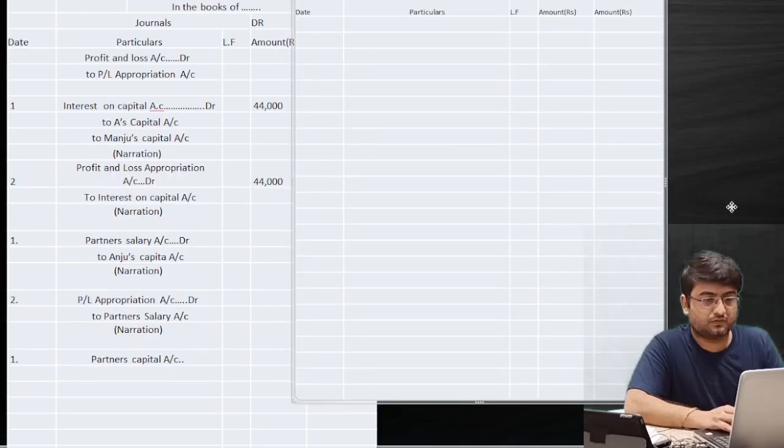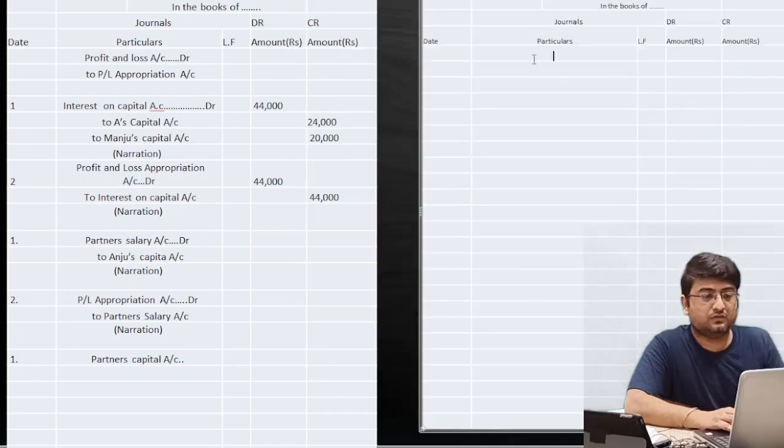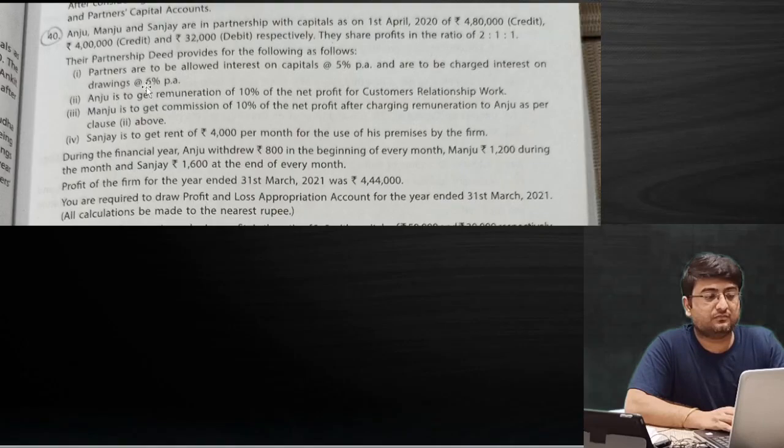Okay, so now you guys see that second format is there. Since profit was not correct, we had adjusted one item, which was for the rent. So we'll have to pass the entry for rent as well. Whatever the amount, rent will go to whom? Let me check. Sanjay is to get rent of 4,000 per month for the use of his premises by the firm. So we won't give it in cash to Sanjay.